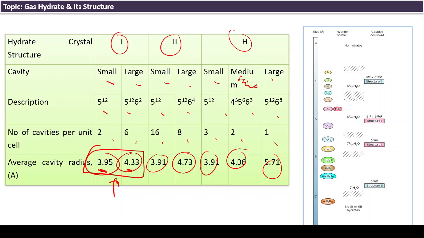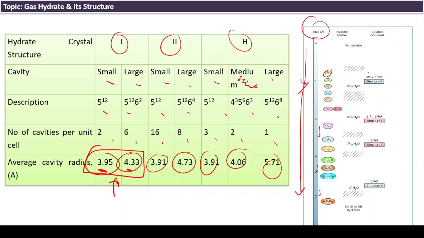So in this way we can guess the type of molecules that will be entrapped. In this diagram also, the scale tells about the size in angstrom. It is increasing, meaning small molecules are there, then bigger molecules. Obviously bigger molecules will be entrapped in the bigger structures and smaller ones in the smaller structures.